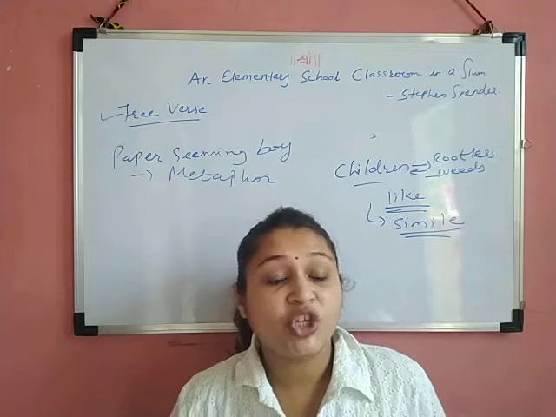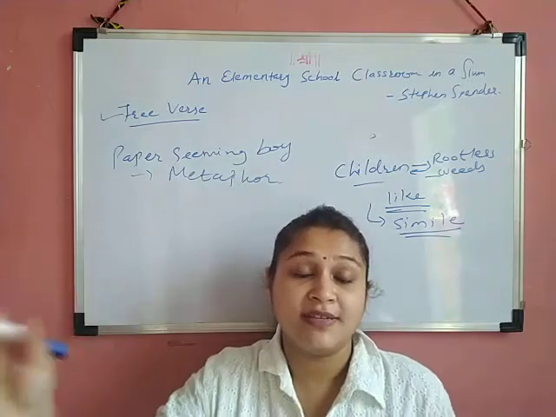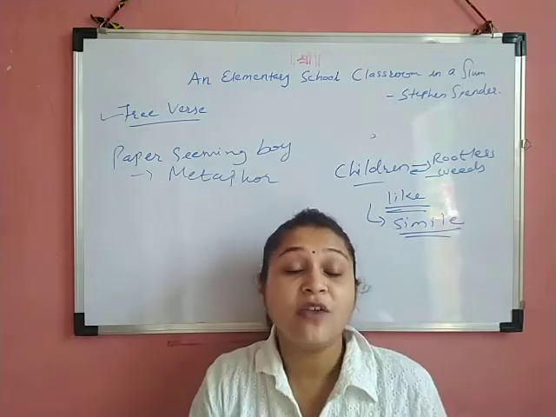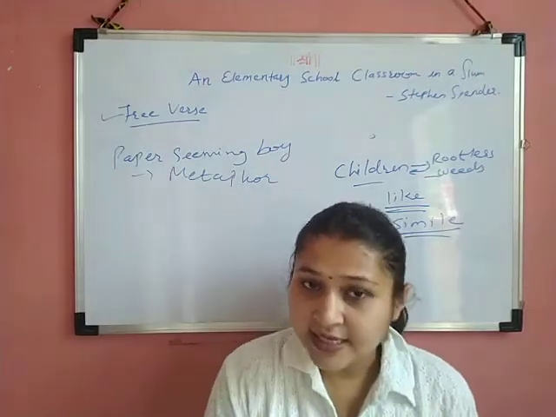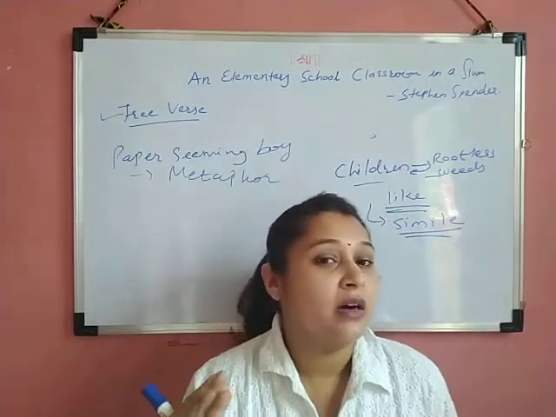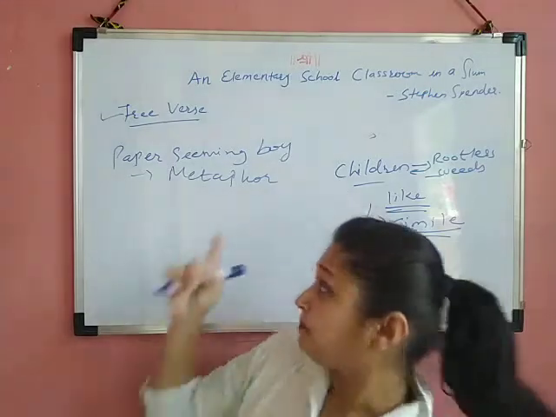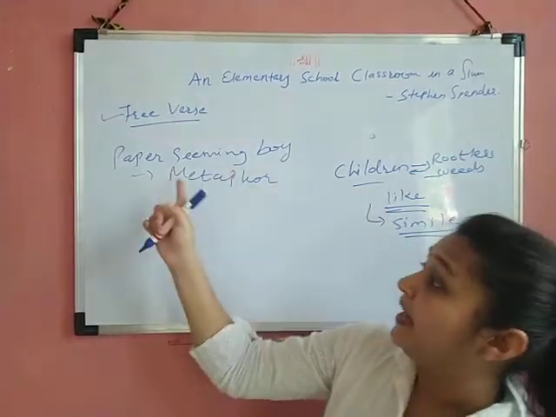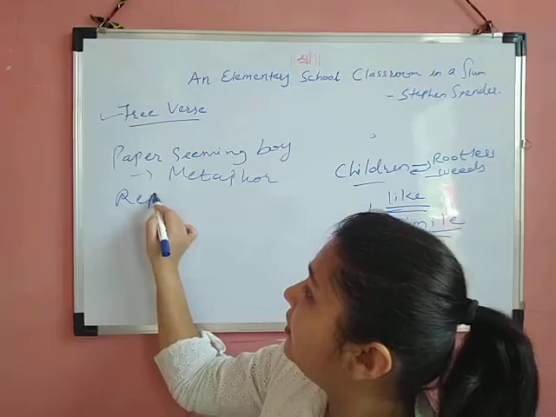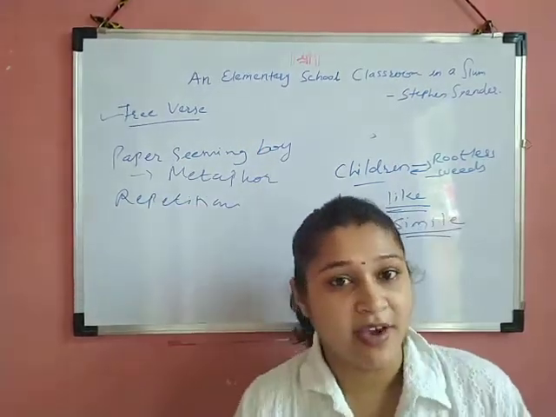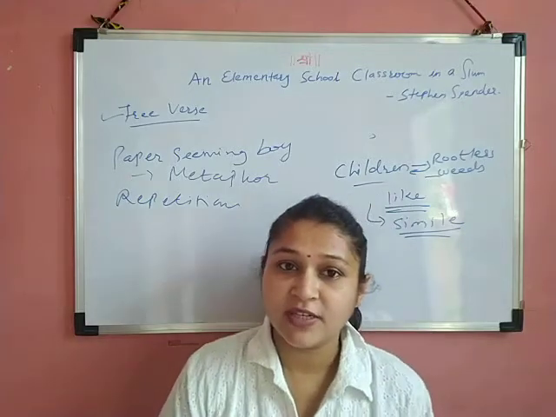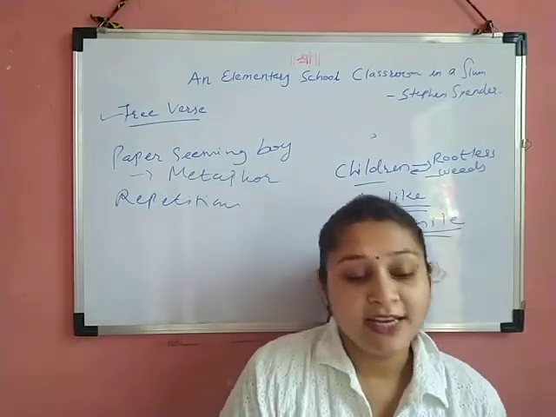Another one is repetition: "far far from gusty waves." The word "far" is repeated here, that's why repetition is there. So in this stanza there are three poetic devices: simile, metaphor and repetition. Okay, these three poetic devices are there. Hope you understand this first stanza. Now we'll move to the next one.